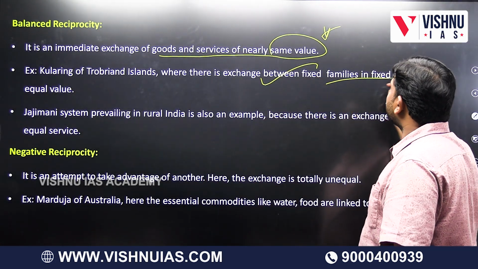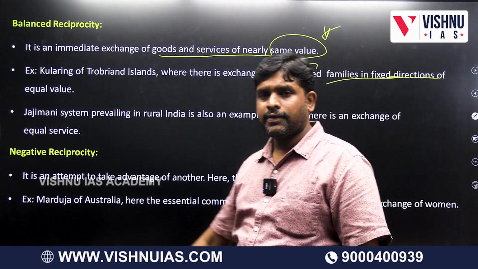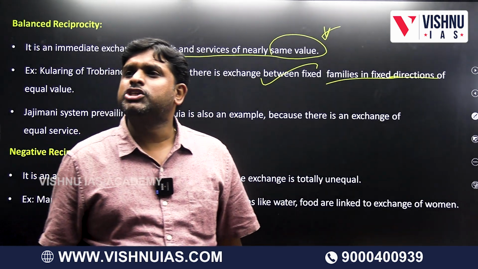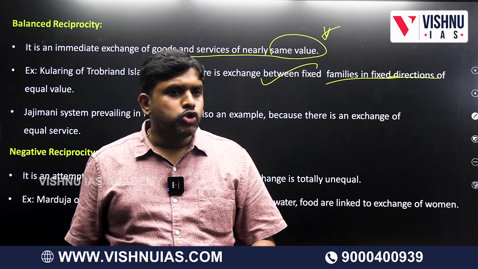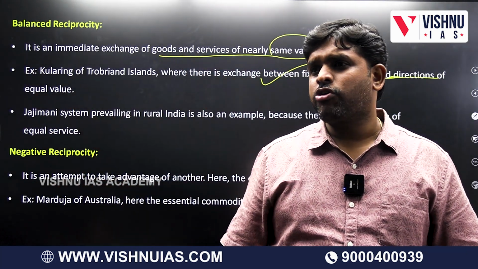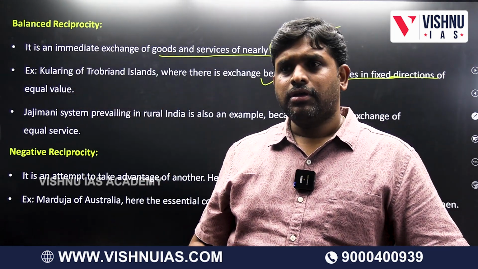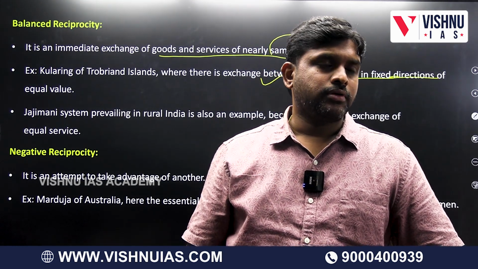Where there is exchange between fixed families in fixed directions of equal value, it is the Jajimane system. You do cutting, I will wash your clothes. Nai, Dobi. Priest also: I will do all the rituals in your home. You give your agriculture goods to me. Proportionately, there will be sharing.